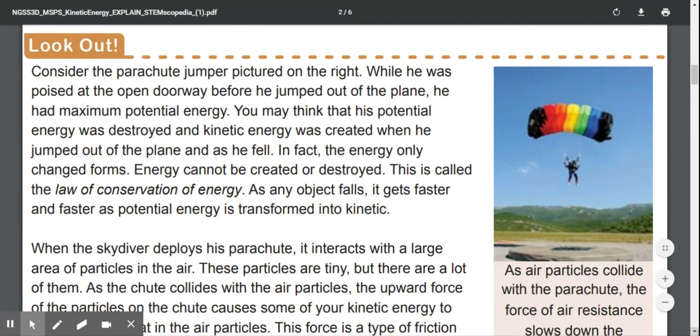Look out! Consider the parachute jumper pictured on the right. While he was poised at the open doorway before he jumped out of the plane, he had maximum potential energy. You may think that his potential energy was destroyed and kinetic energy was created when he jumped out of the plane and as he fell. In fact, the energy only changed forms.